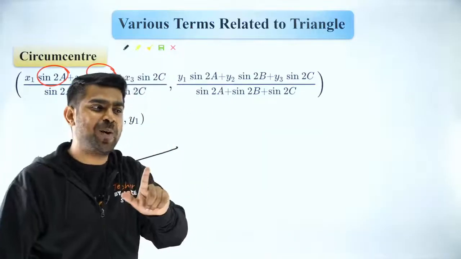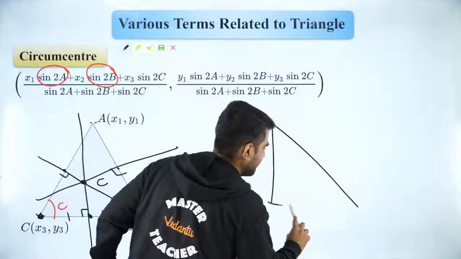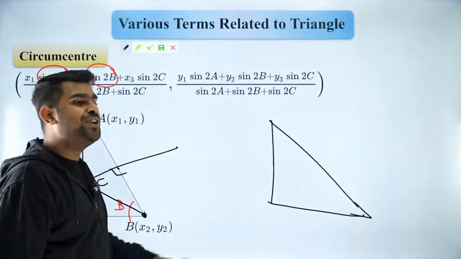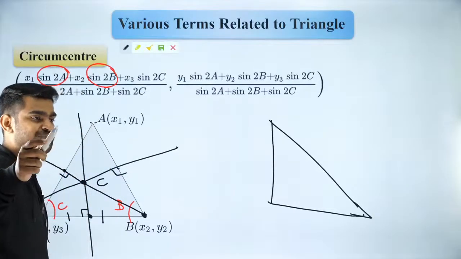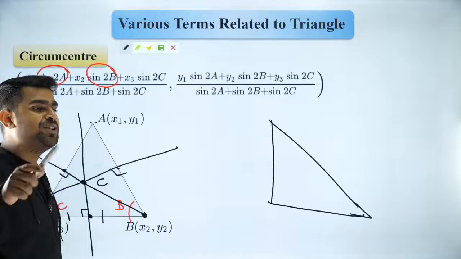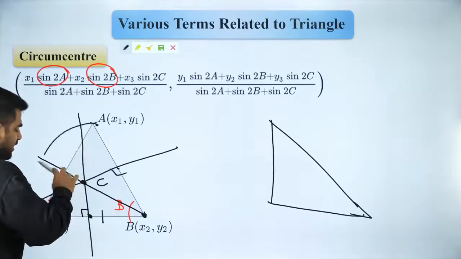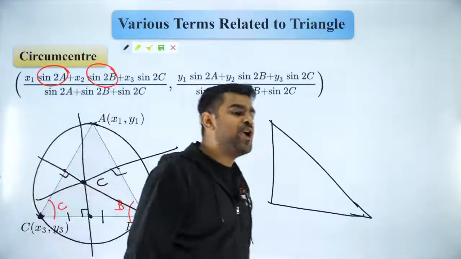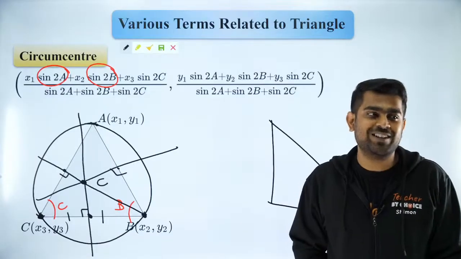So again, for a right angle triangle, there is a wonderful property. Guys, so many rich properties, don't miss out on this. So if you have a right angle triangle, what is circumcenter? Now I am coming to your question, Rajalakshmi. Circumcenter is nothing but the center of the circumcircle.